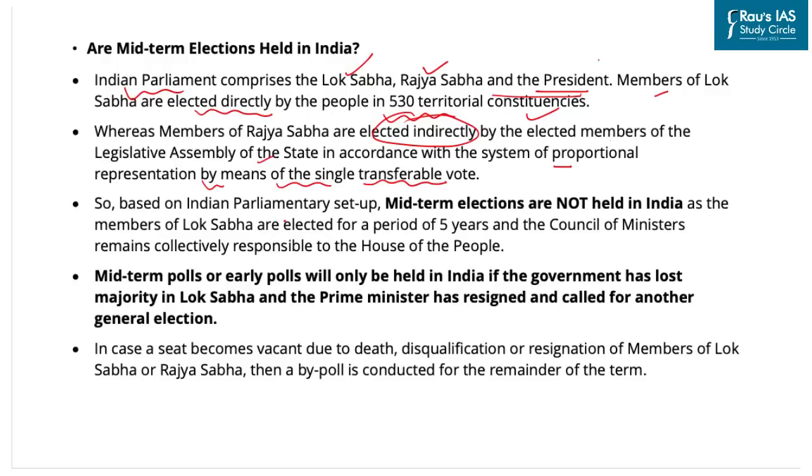As regards the Indian parliamentary setup and convention, midterm elections are not held in India, as members of the Lok Sabha are elected for a period of 5 years and the Council of Ministers remains collectively responsible to the lower house, that is the Lok Sabha. Midterm polls or early polls will only be held in one condition: if the government of the day has lost the majority in the Lok Sabha and the Prime Minister has resigned and called for another general election.